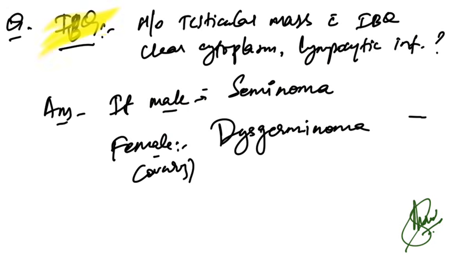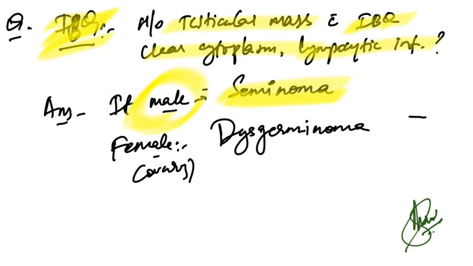One image based question, history of testicular mass, with the images of the pathological slide with clear cytoplasm, lymphatic infiltration. So in testicular mass, so it is a male patient. So if it is a male patient, the answer will be seminoma, and if even a female patient, if they have mentioned ovarian mass, it should be dysgerminoma.